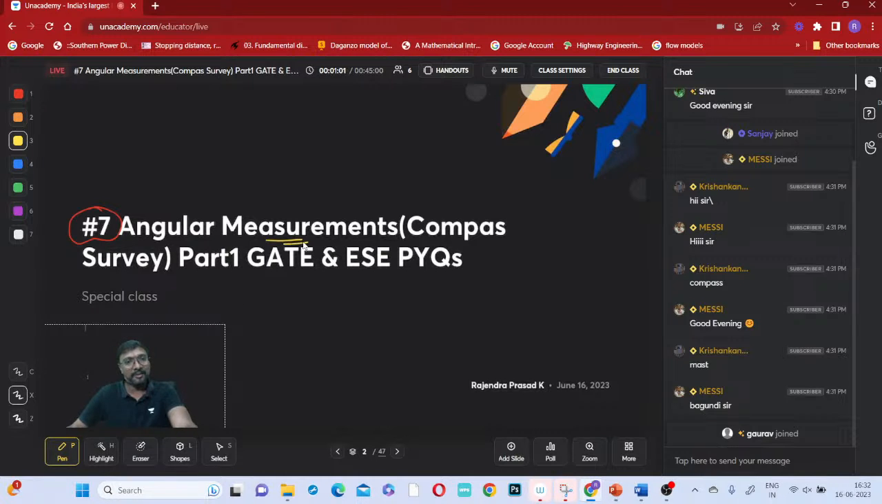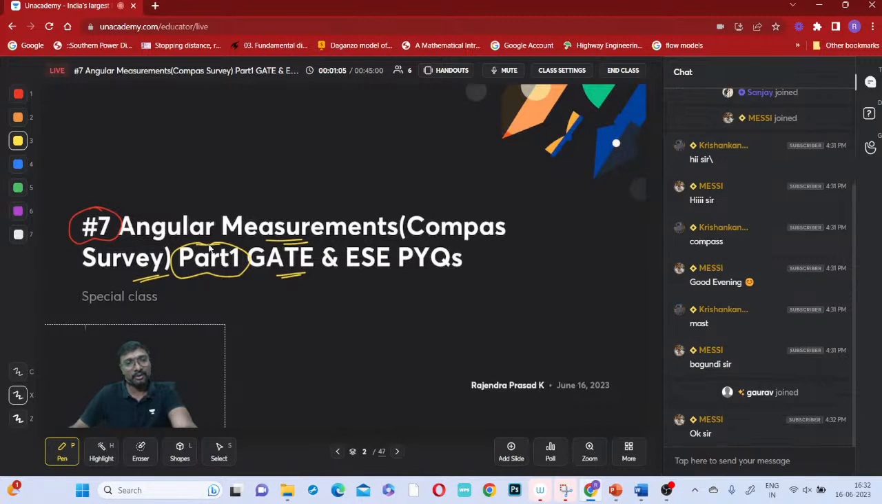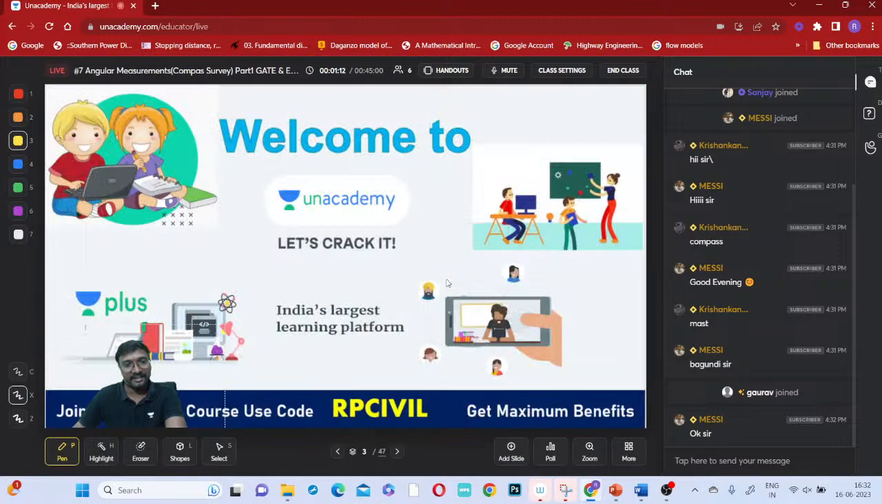So angular measurements, that is compass survey part 1, we are discussing, right? So today, compass survey GATE and ESE PYQs. In our plus class also, we are discussing the same thing, no?